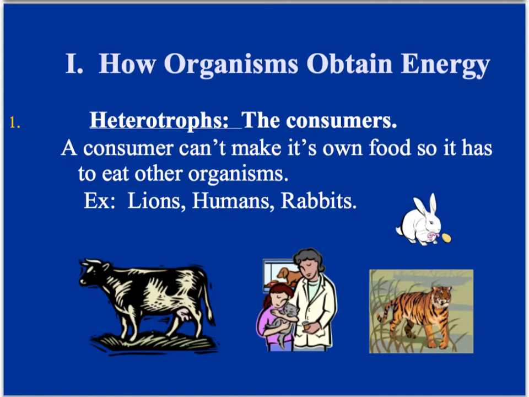Next, we talked about what heterotrophic meant. So heterotrophs are consumers. A consumer can't make its own food, so it has to eat other organisms. So we're consumers, rabbits are consumers, all animals are consumers. So are fungi and bacteria.